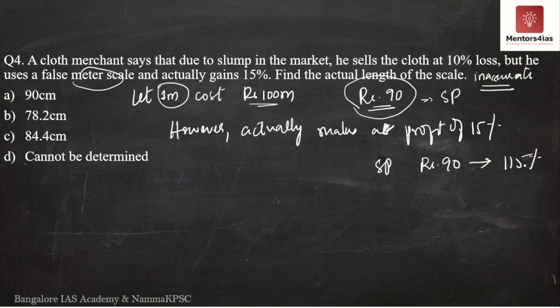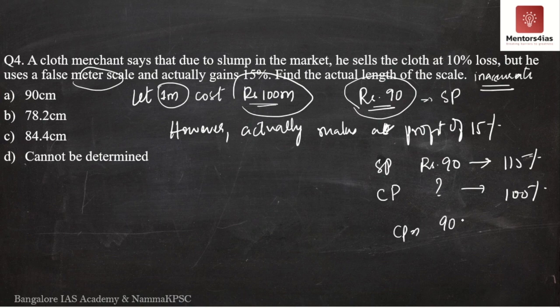If rupees 90 is 115%, then what is 100%? By determining this, we will get the actual cost price, because 100 rupees is not the cost price. He is not actually selling it at 10% loss. So the actual cost price will be 90 into 100 divided by 115.